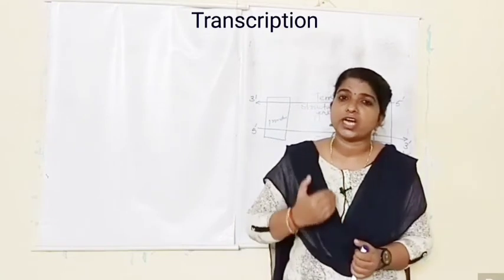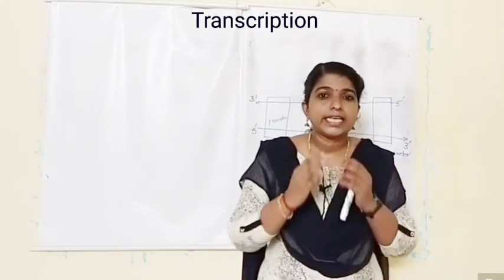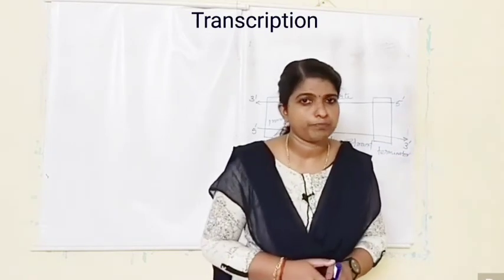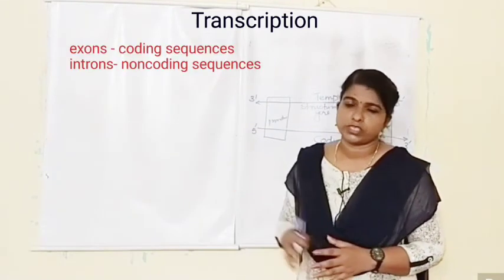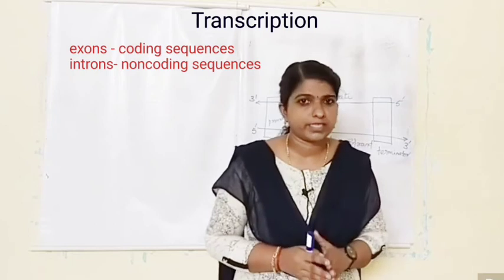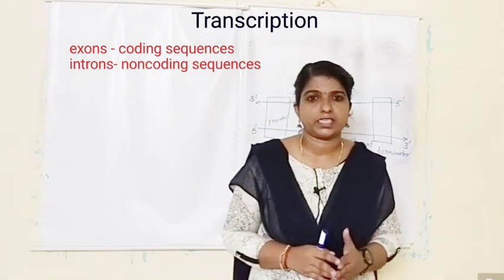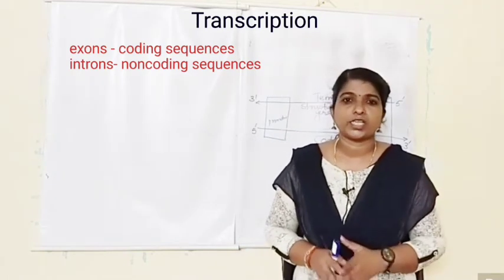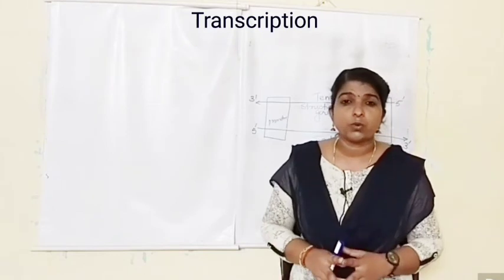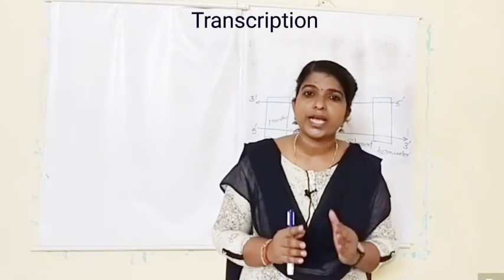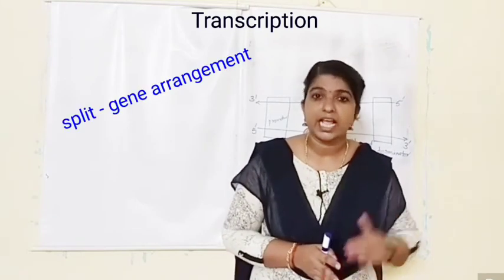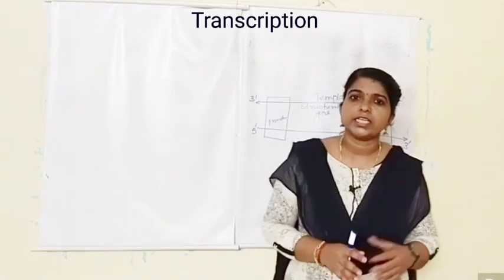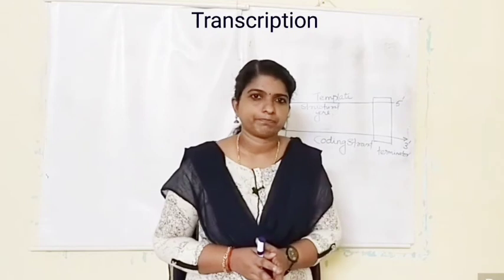And in eukaryotes, the structural gene contains two types of sequences. Some sequences which are expressed, these sequences are present in the mature processed RNA also. These are known as exons. Whereas the other sequences which are not expressed, which are not present in the mature RNA, these are known as the introns. So, in the case of eukaryotes, you can see two types of sequences, exons and introns. Okay, that is the case of the transcription unit.